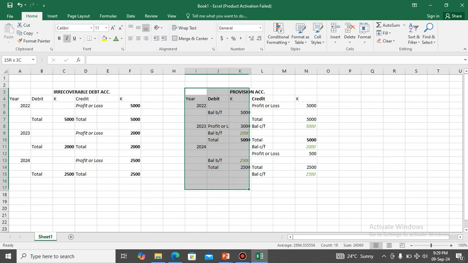But for the provisions, this is where you carry forward the closing balance. But what you need to know is, in the subsequent years, what you need to look for is an increase or a decrease. An increase is treated as an expense, the debit is in the profit or loss, the credit is in the provisions account. And then for a decrease, it's a notional income which is included as part of the expenses. It reduces the amount of the expenses, and then you need to enter the debit in the provisions account.